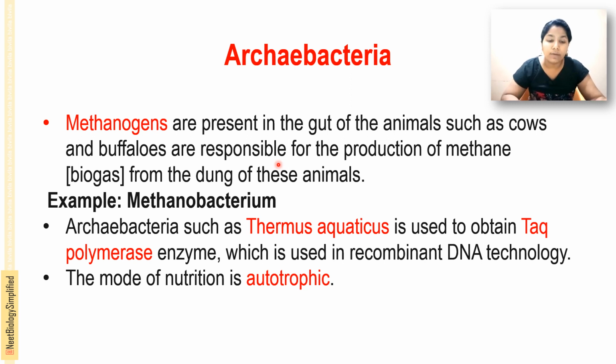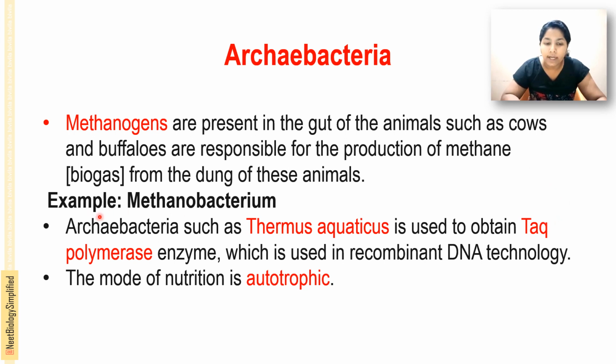And Archaebacteria such as Thermus aquaticus, which lives in extreme temperature conditions, that is a thermophile, a thermoacidophile, is used to obtain the Taq polymerase enzyme. Thermus aquaticus is used to obtain what?